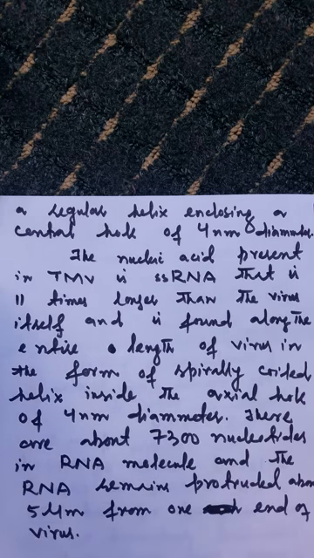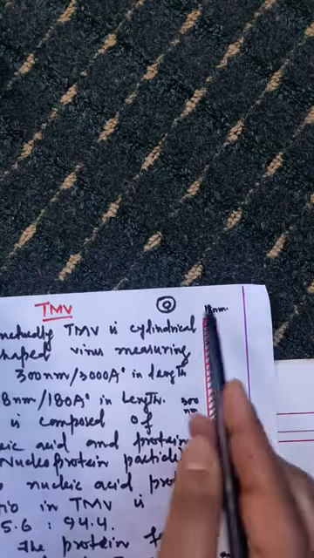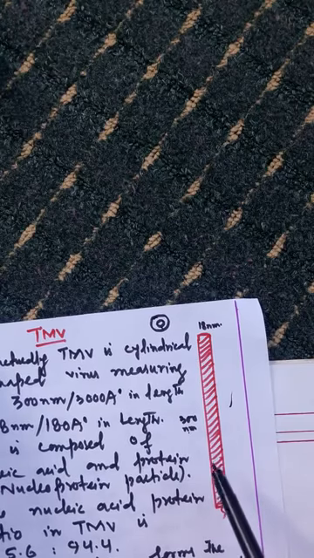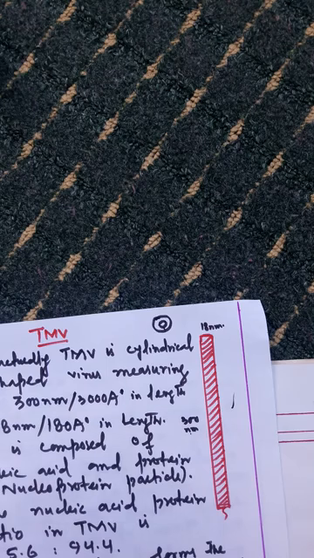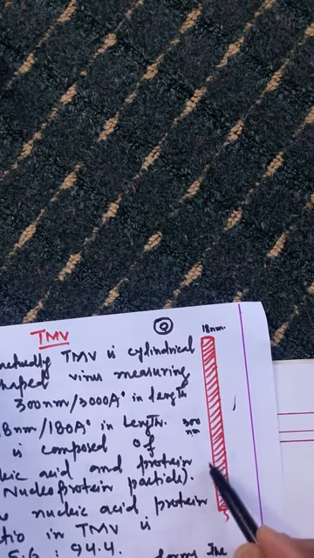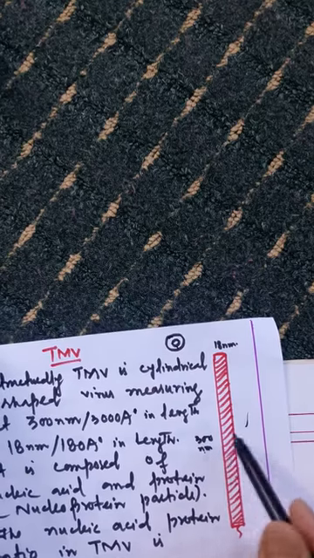The protein forms the outer covering of TMV, and that is called the capsid. That capsid is composed of small identical subunits called capsomers. The capsomers are closely packed. They form a chain and are helically coiled.